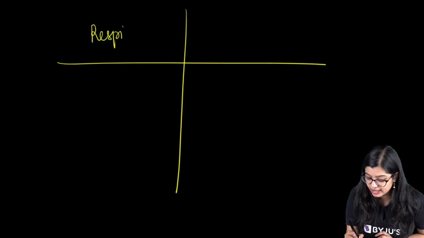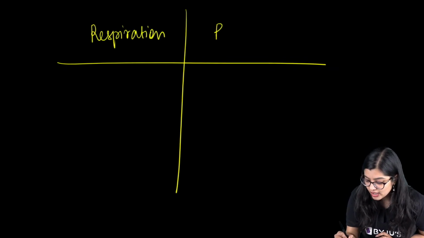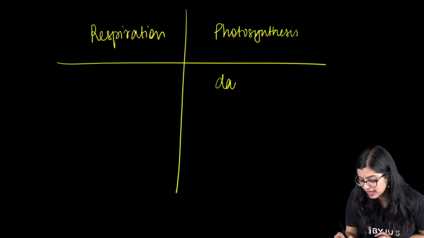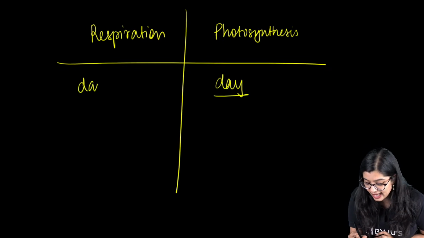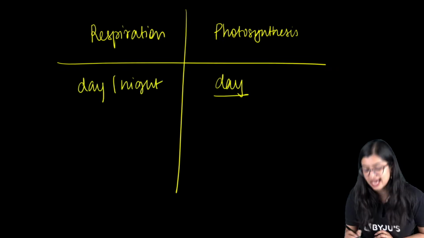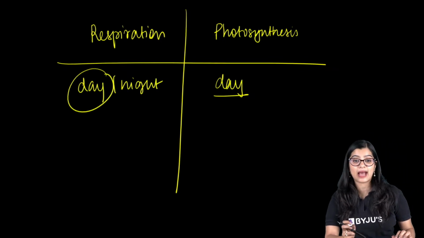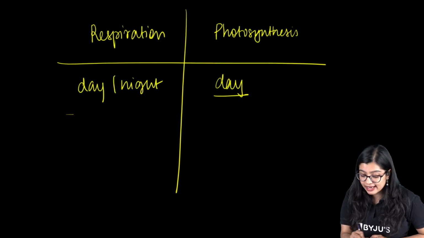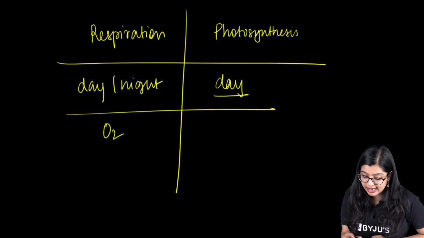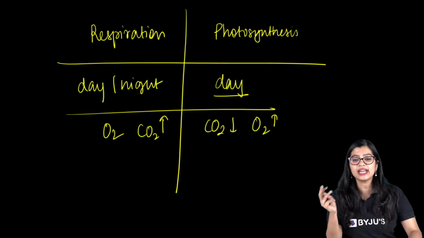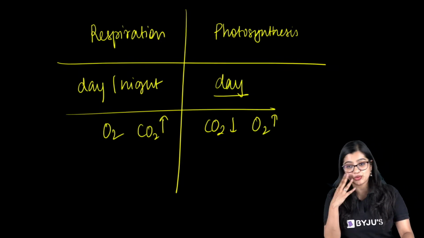So then they will ask you, right, differences between respiration and photosynthesis. Now, photosynthesis is a process that happens in the presence of light, which means it will happen only during the day, while respiration can happen both during day and night as well. Don't think that it will happen only in the night. It will happen in the day also. Second thing, in respiration oxygen is taken in and carbon dioxide is given out, while in photosynthesis carbon dioxide is taken in and oxygen is given out, right? So these are the few basic things that you can write down.